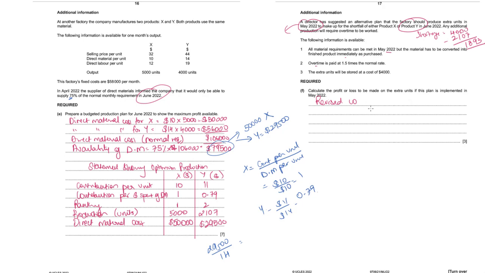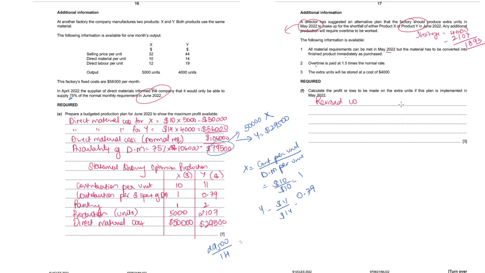If you find this difficult, you could also say revenues generated from 1893 units, variable cost, which is direct material, does not change and remains 14. Labor cost 19, you will increase it by 1.5 times, and then you will get the contribution. You deduct the extra fixed cost, which is 4,000, and you get the extra profit.